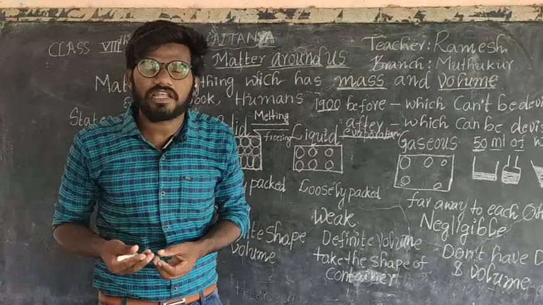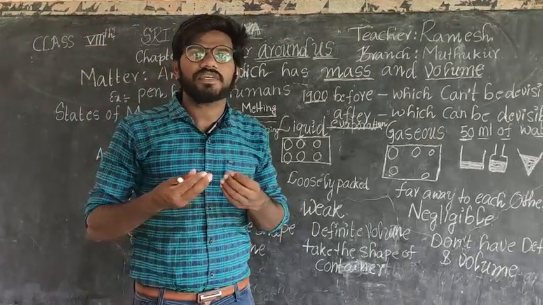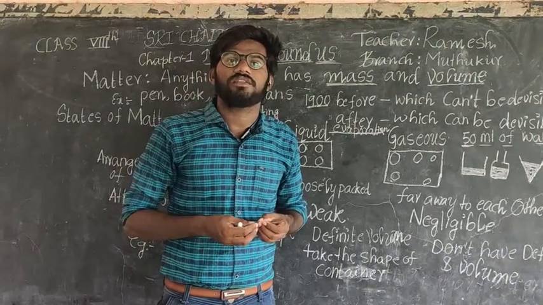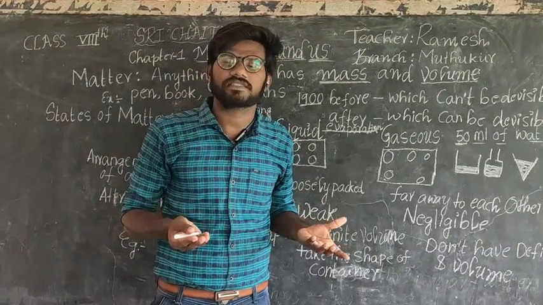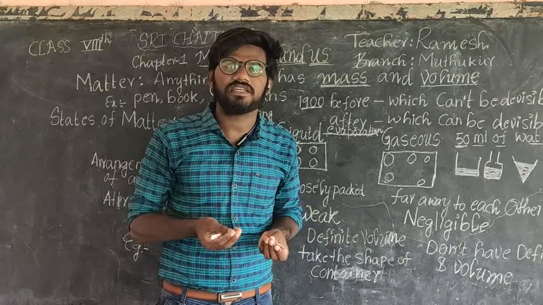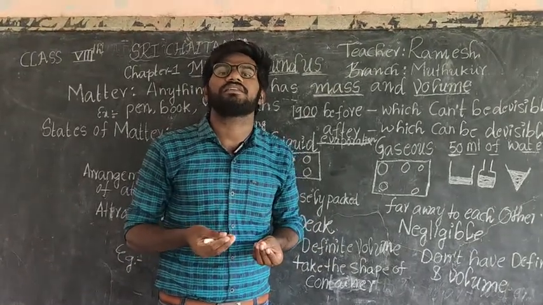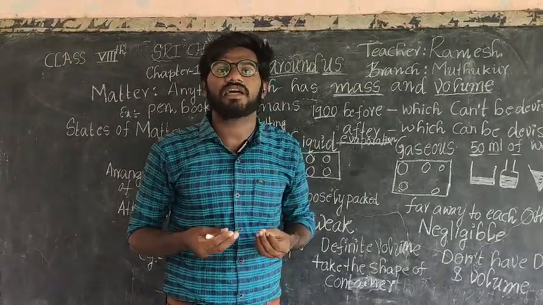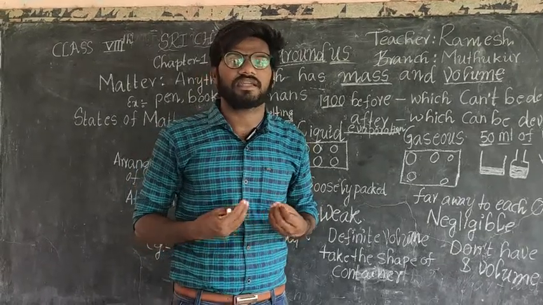Metals, non-metals, acids, bases, all are what we call matters. Atoms are present in that matter.